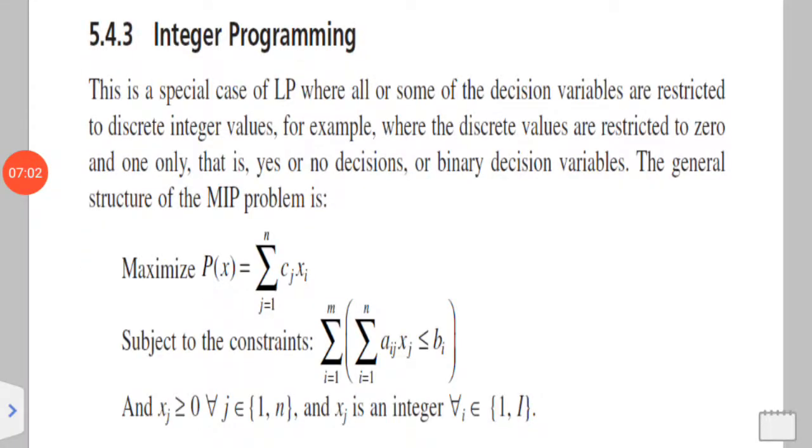The next is integer programming. This is a special case where a decision variable is restricted to integers, or to zeros and one. The values of the program are zeros and one. They have some steps. Let us go to the steps.